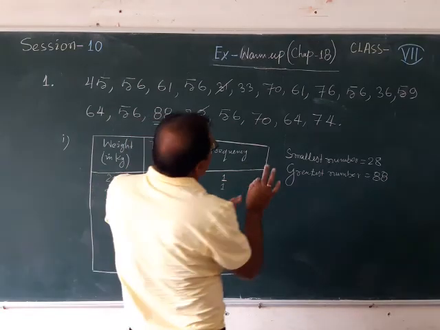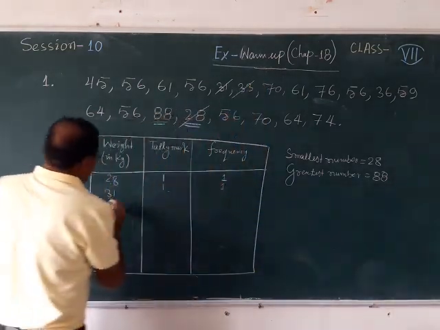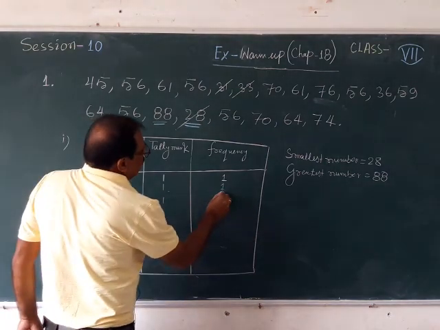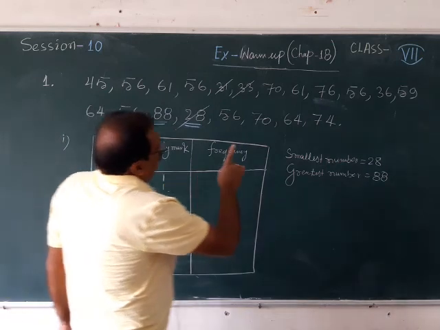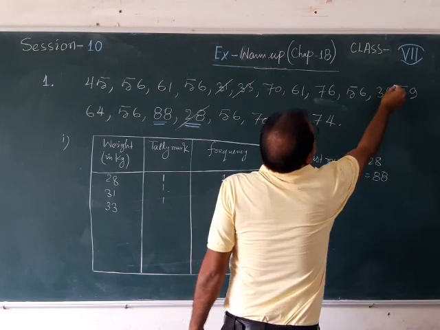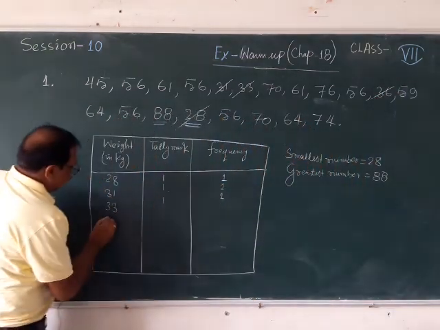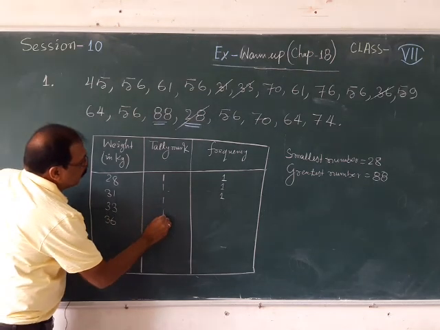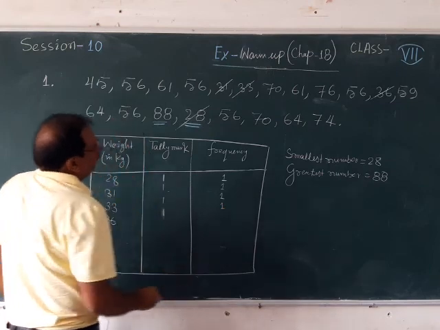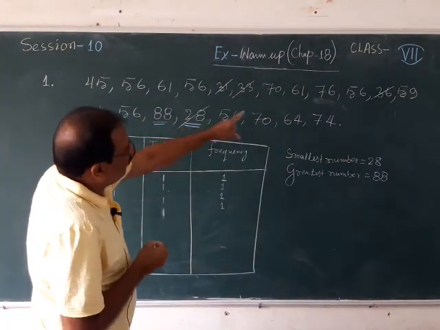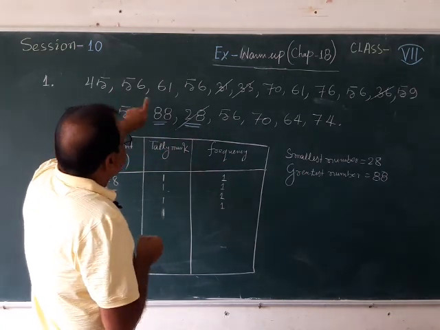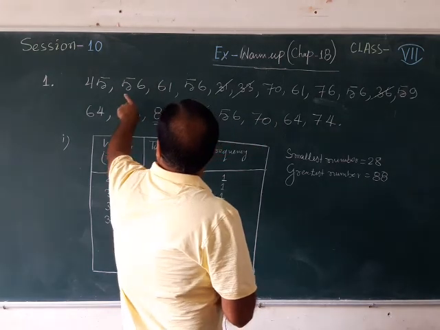After 31 the next number you are getting is 33. So you can write here 33 and it is also 1. Then after 33 you are getting 36. Which number are you getting? 36. So write here 36, and how many 36 are you getting? Only 1. So draw a line and here you can write 1. Is there any more 36? No.